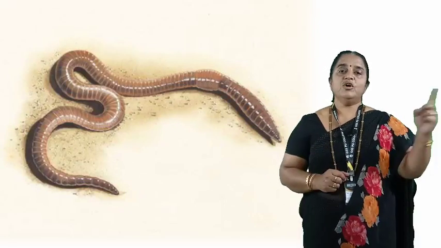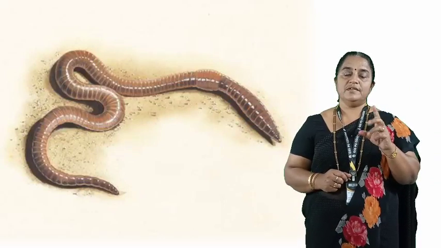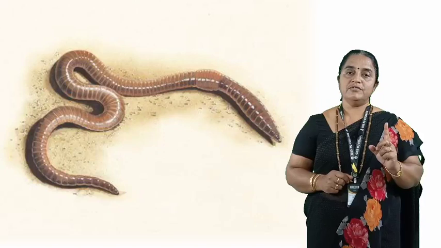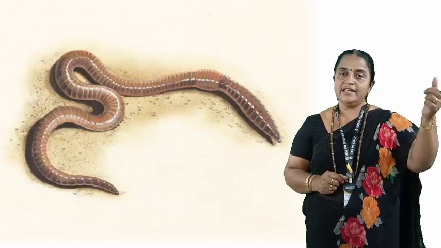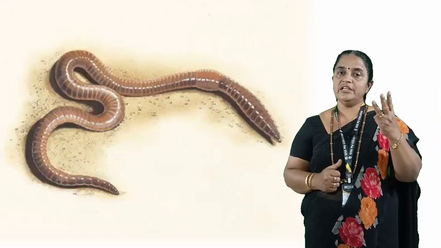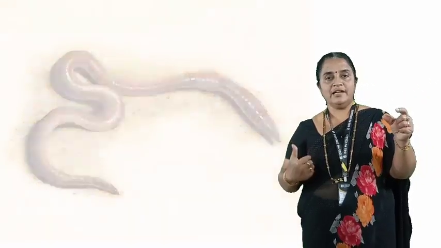Thus, in morphology, you should know 2 diagrams. Dorsal view of the earthworm showing 2 ends, anterior, posterior, 3 regions, preclitellar, clitellum and postclitellar.